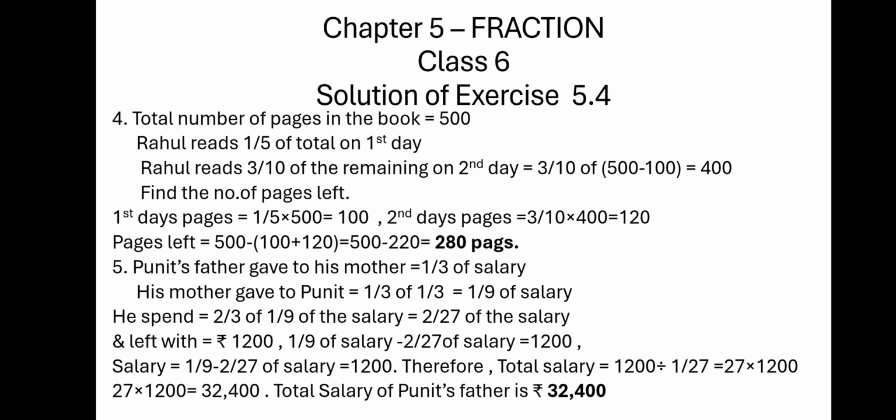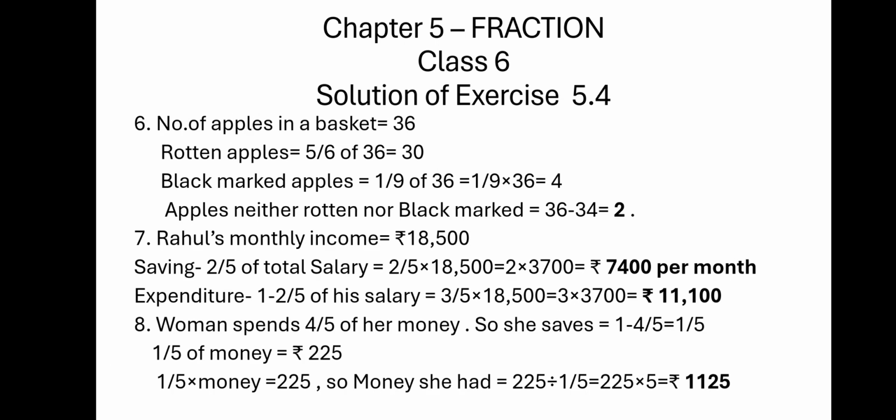When you simplify that, it will give you 1/27. So 1200 multiplied by 27 into 1 is nothing but 32,400. So total salary of Punit's father is 32,400. Sixth question. Number of apples in a basket equal to 36.